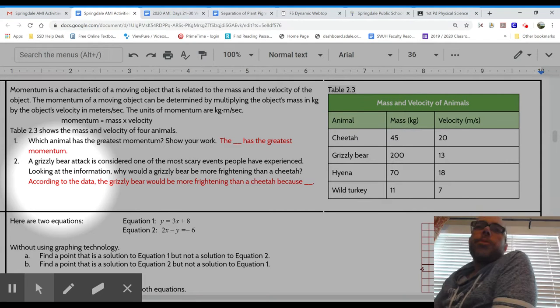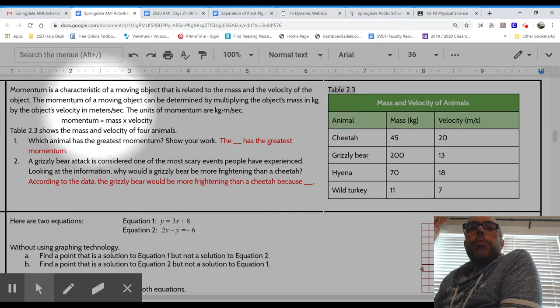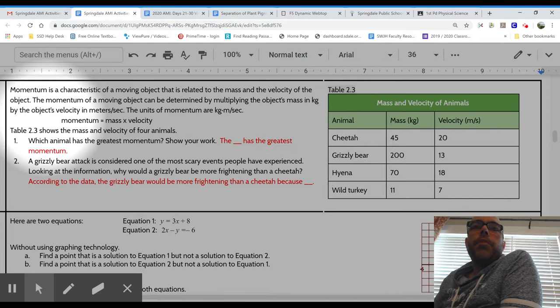I'll read it to you first. It says, momentum is a characteristic of a moving object that is related to the mass and the velocity of the object. The momentum of a moving object can be determined by multiplying the object's mass in kilograms by the object's velocity in meters per second. The units of momentum are kilograms meters per second. Let's put the two things together. Momentum equals mass times velocity.